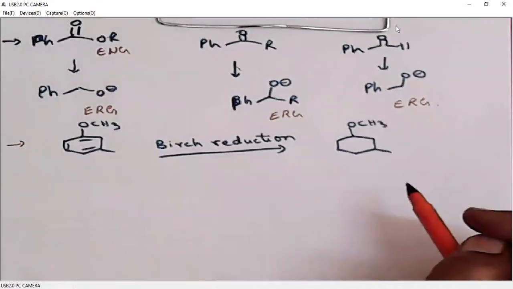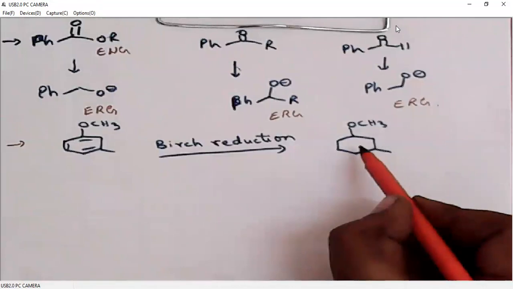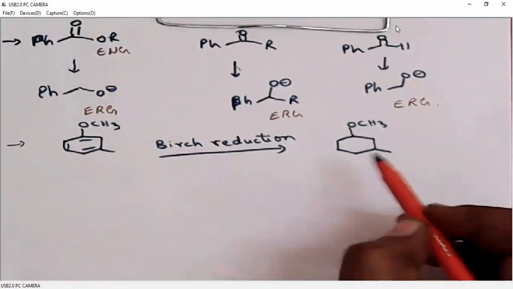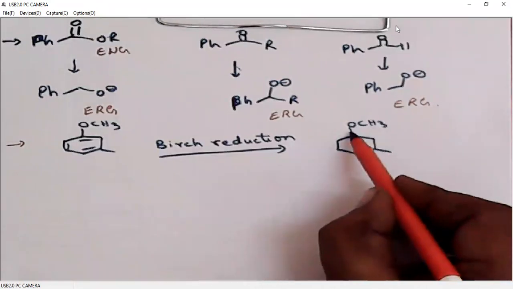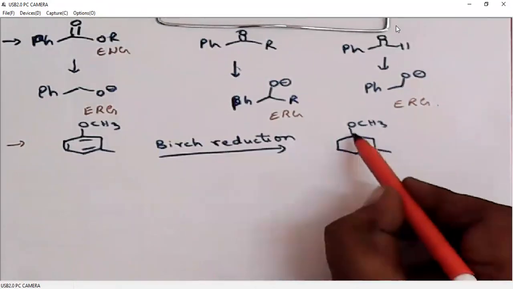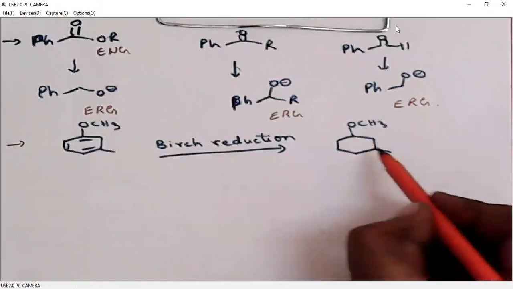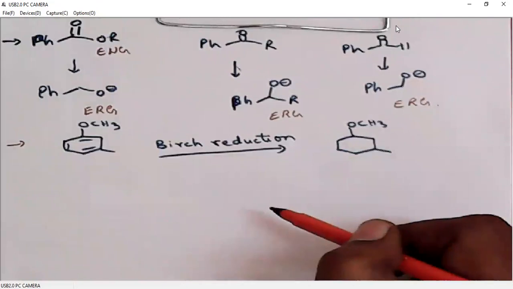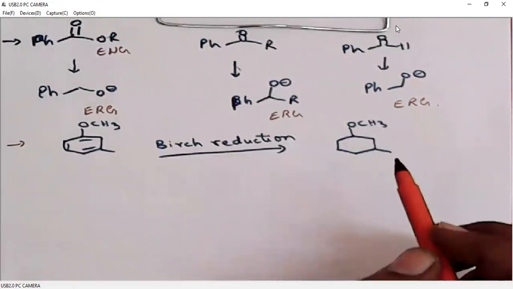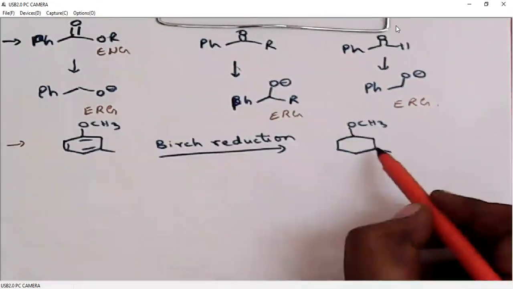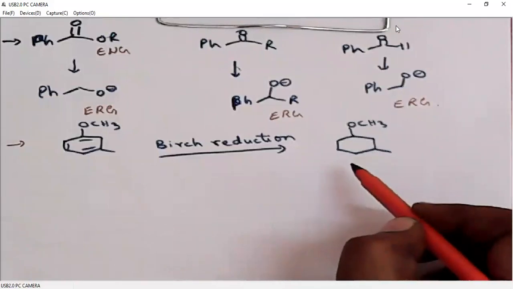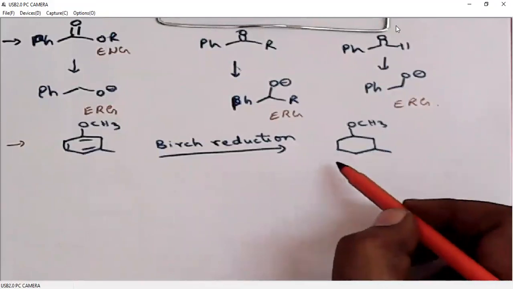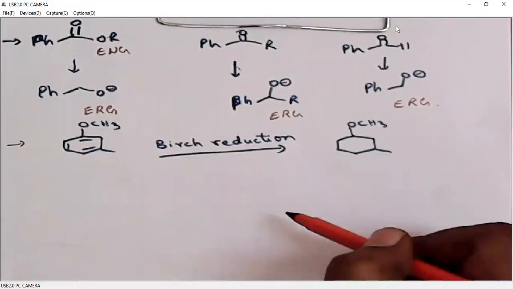Now, how do we place the double bond? You can place the double bond in several ways, but first we need to accommodate these two electron releasing groups on the double bond. If it is not possible, then we will think of other alternatives, but first make sure that all electron releasing groups are placed on the double bond. Electron withdrawing groups must be placed on the saturated carbon.